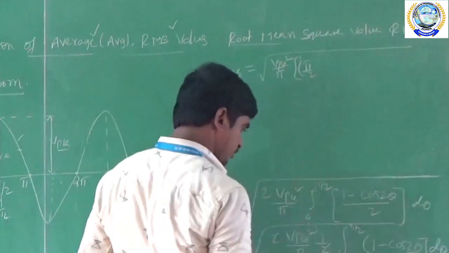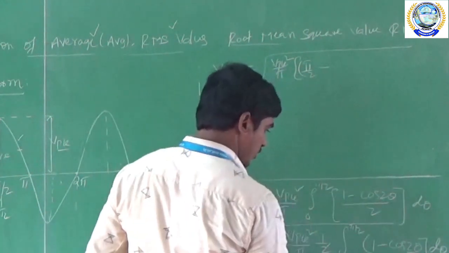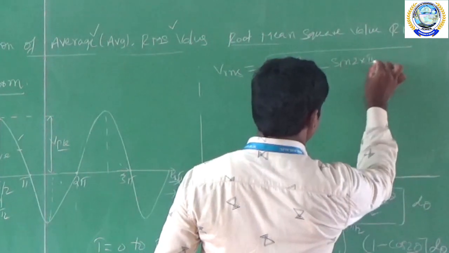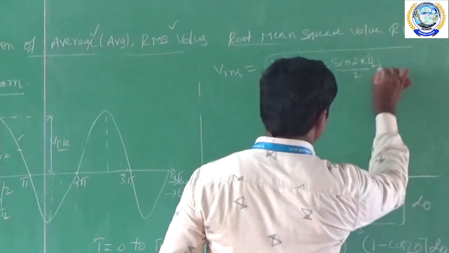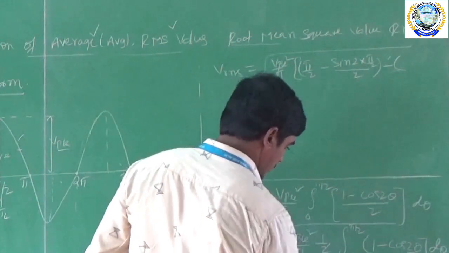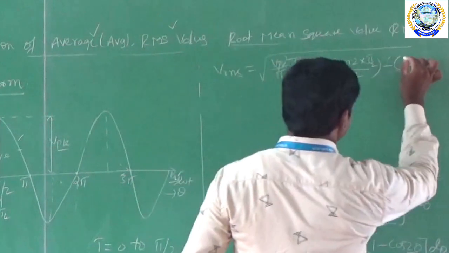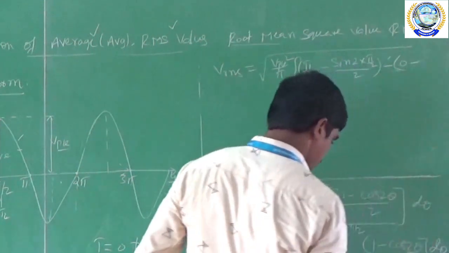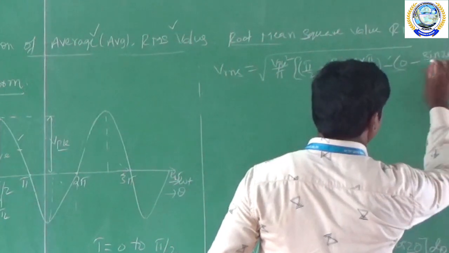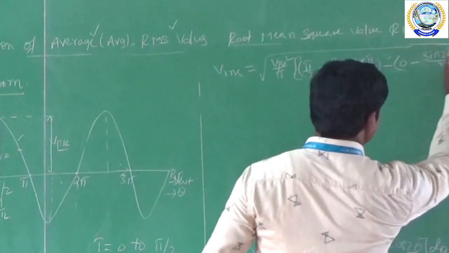This is pi by 2 minus sin 2 into pi by 2 by 2, upper limit is over, and minus the lower limit, again theta, in theta place 0, minus sine 2 into 0 by 2. So this is the value.